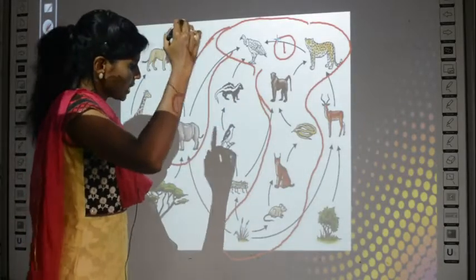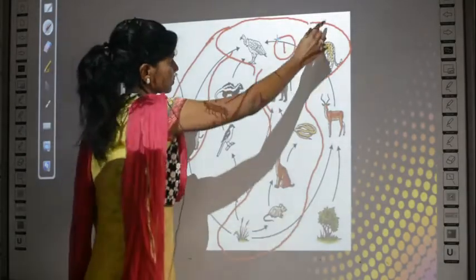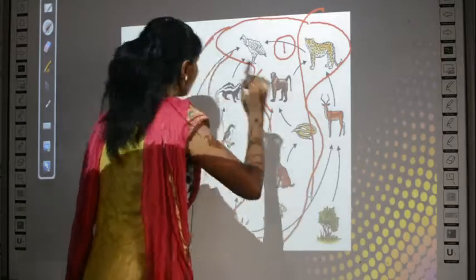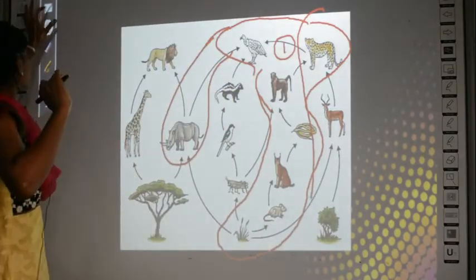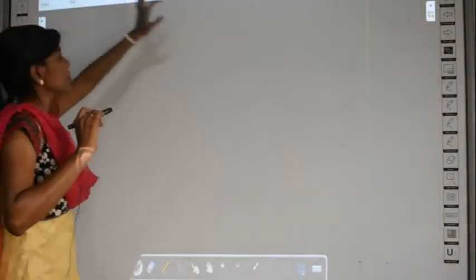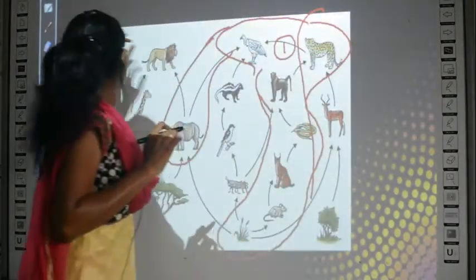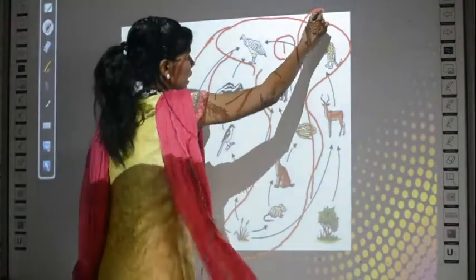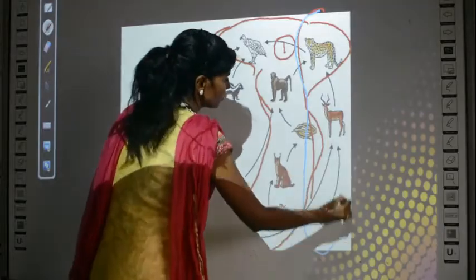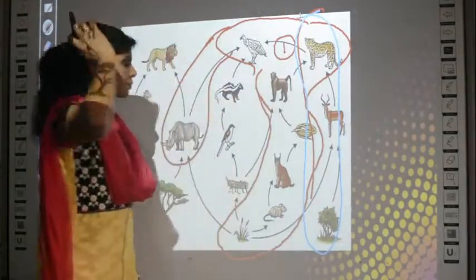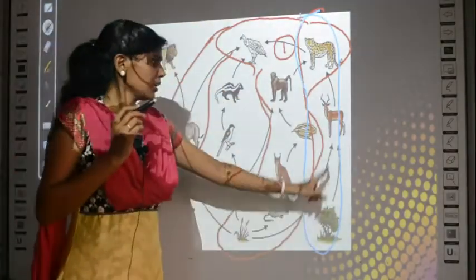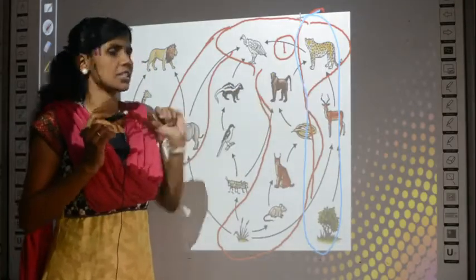What is that? This one. Let this be, I will use some other color. Let this be food chain number 2. Which one? Tree, deer, cheetah.